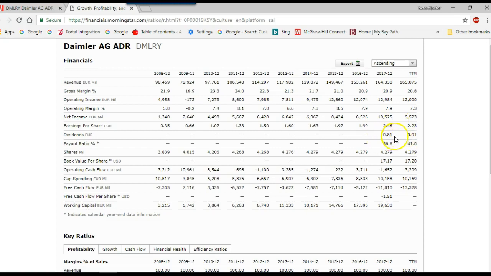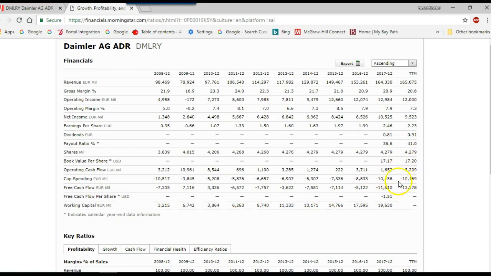Daimler has just introduced a dividend, which is new. The payout ratio basically means that 41% of Daimler's profits are going towards paying out dividends. So you're going to learn about retention rate in this class. The retention rate is 1 minus the payout ratio of 41%. So that's the payout, the retention rate.